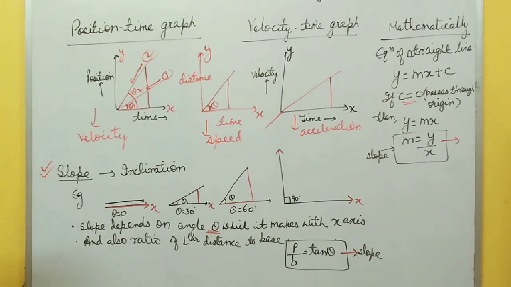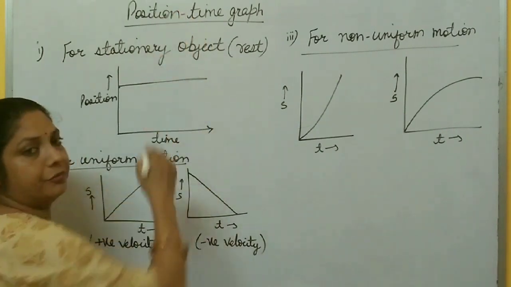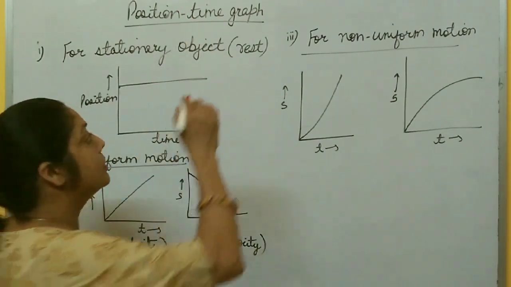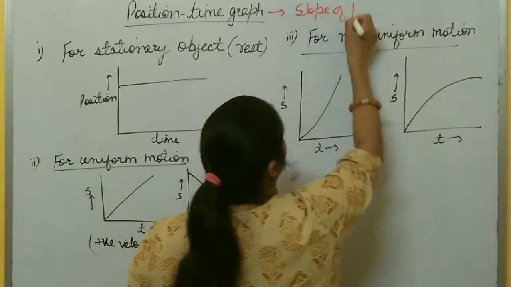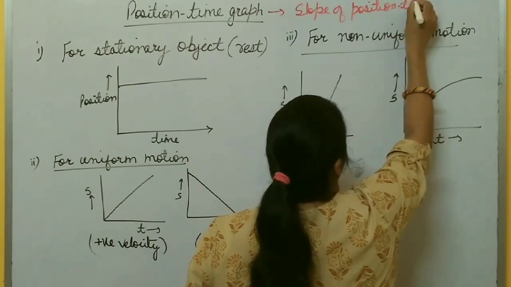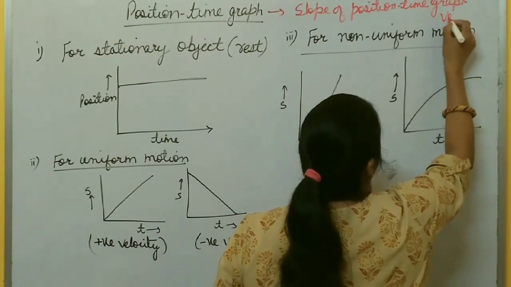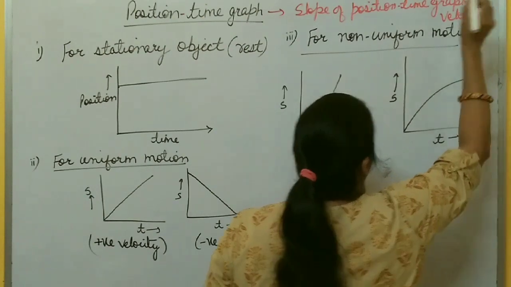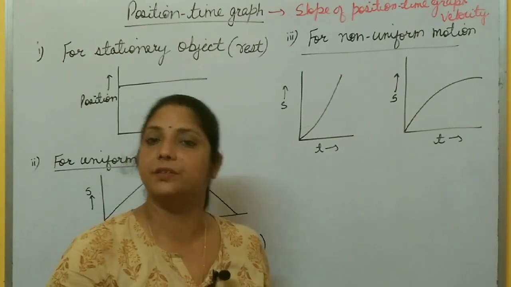So now please take a screenshot. After this I will discuss different cases of position time graph and velocity time graph. Now, different cases of position time graph. We already discussed that the slope of a position time graph gives speed or velocity. Must remember this point: slope of position time graph gives velocity, and slope of distance time graph gives speed.